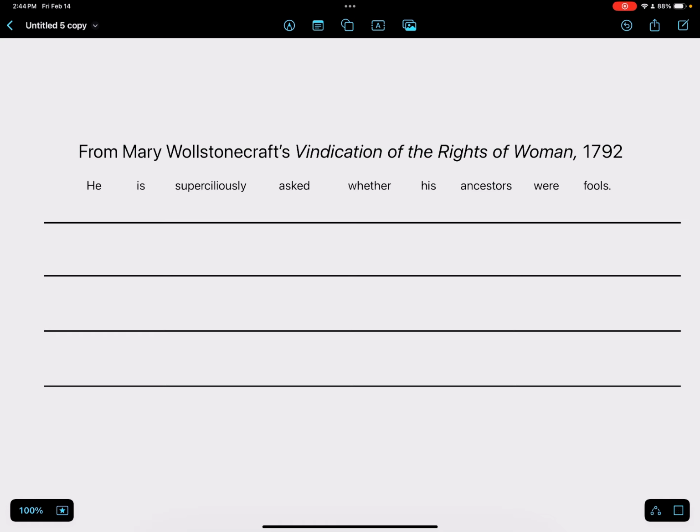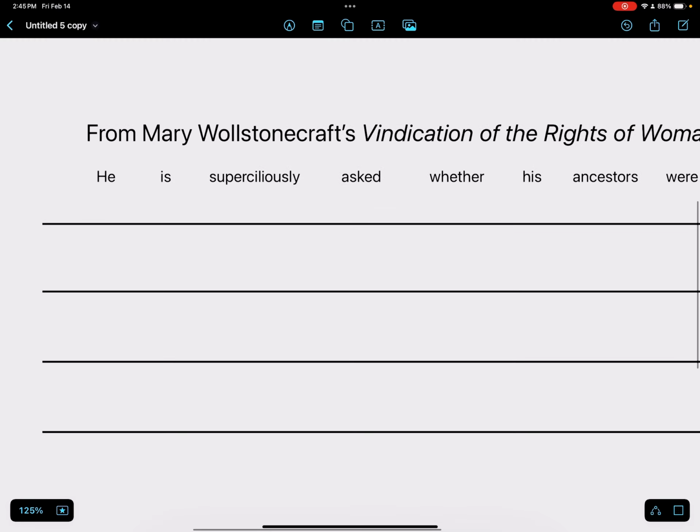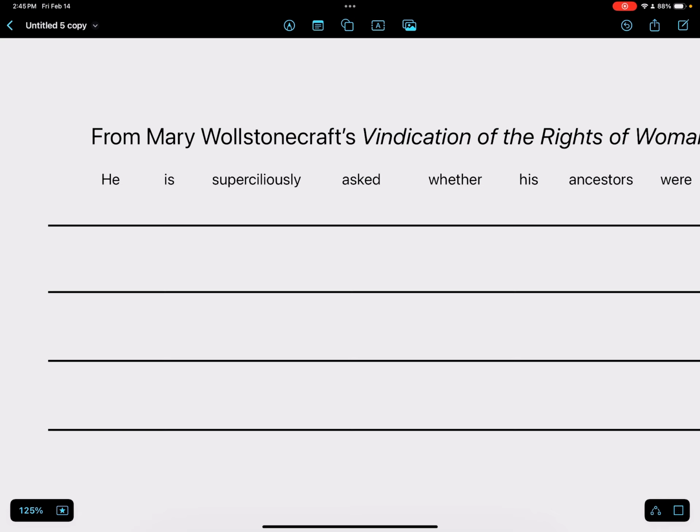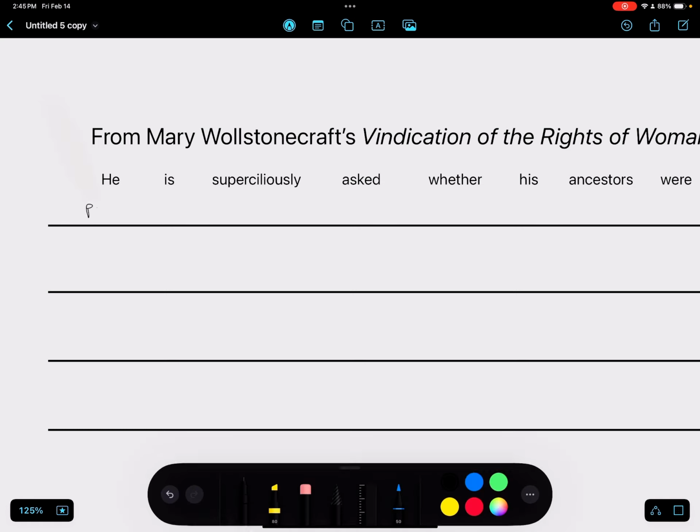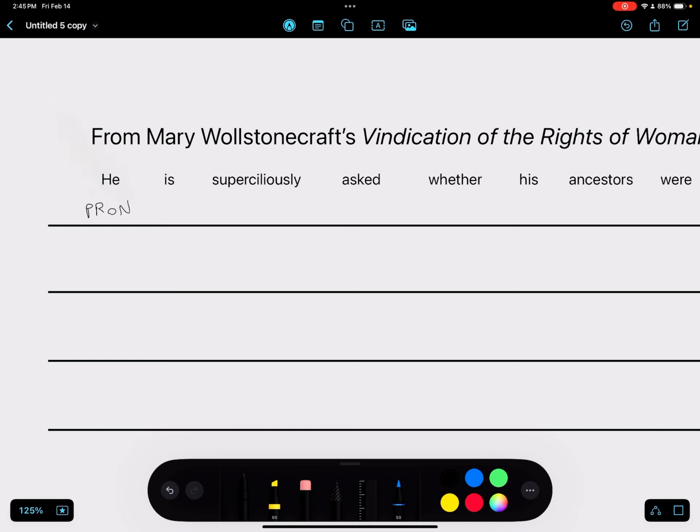So we're going to start off with level 1 here, which is the parts of speech. The parts of speech describe the function of each word in the sentence, basically how it's contributing to the sentence as a whole. For the level 1 on this first line here, our first word is he. This is a pronoun. It's not an adjective because it's not modifying anything. Sometimes his is a form of the pronoun that can be an adjective, but in this case, he is just a pronoun. In this case, it's not performing any other actions. It's just acting as a pronoun.